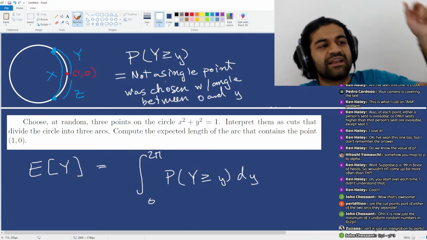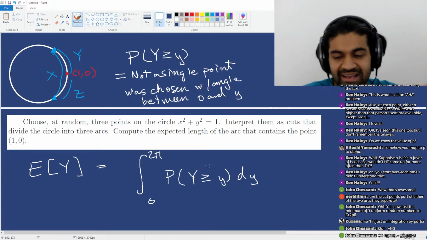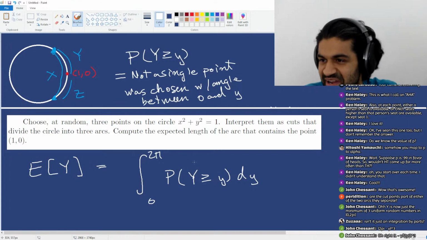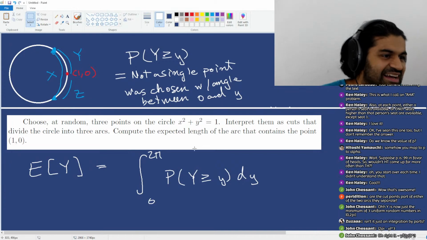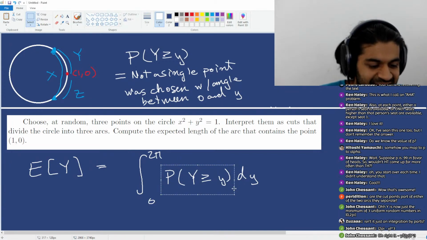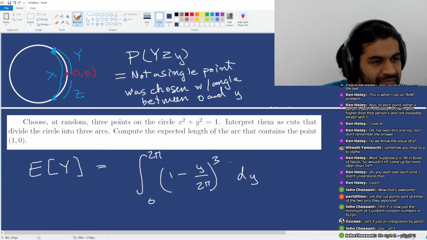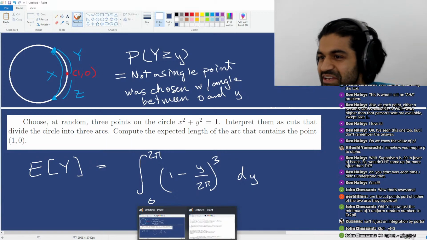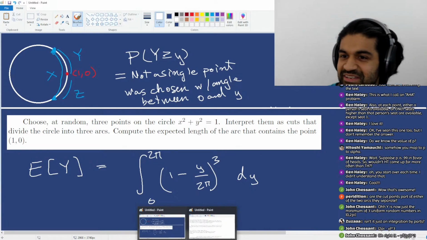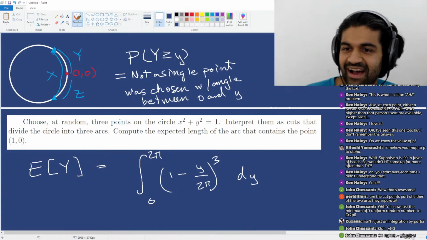So there's a probability that of the 3 points, not a single one was chosen between 0 and y. So this will be, yeah, there it is, John. It's (1 minus y over 2 pi) quantity cubed. That's exactly right. So you're just integrating this, (1 minus y over 2 pi) quantity cubed, which you don't even need to do parts for, Zuza. You can just u sub this pretty quickly, right?